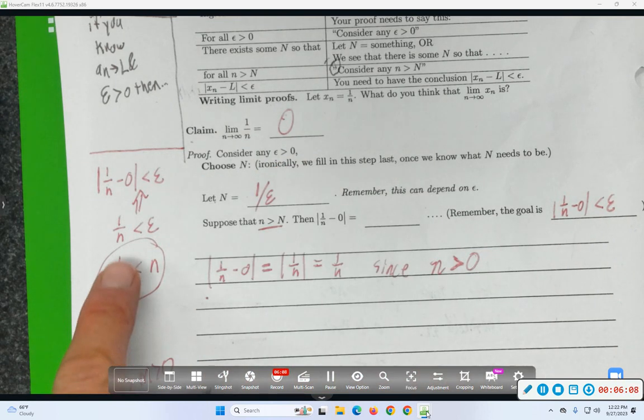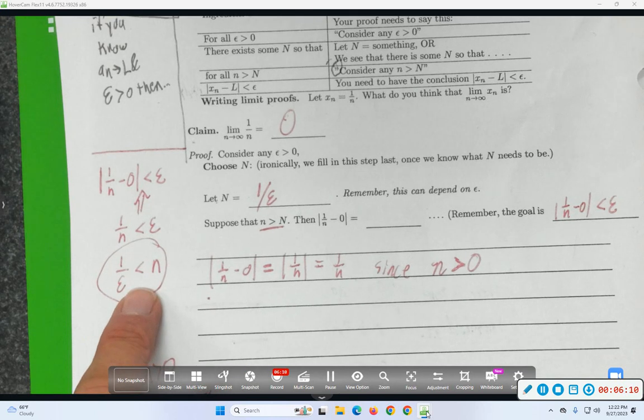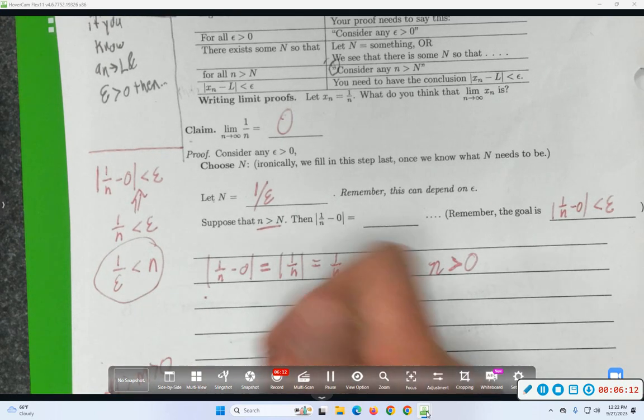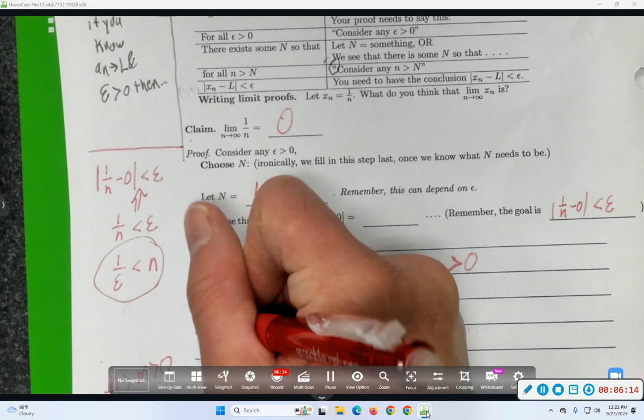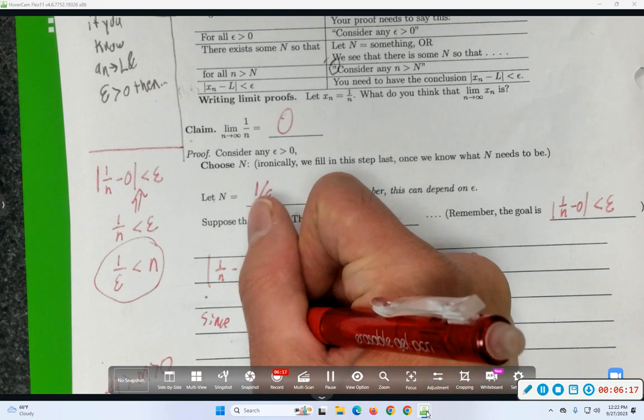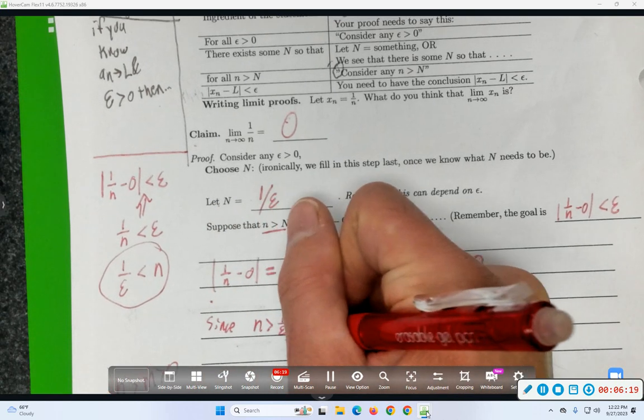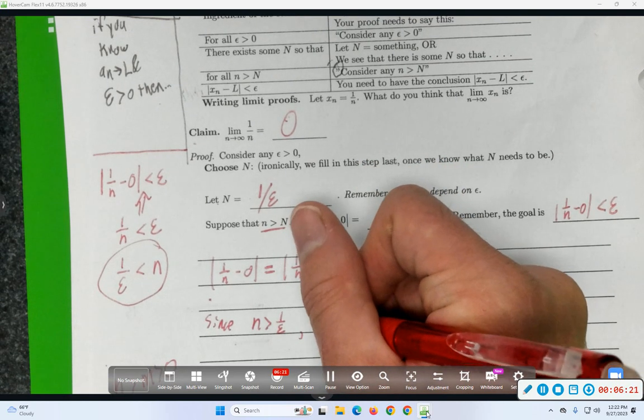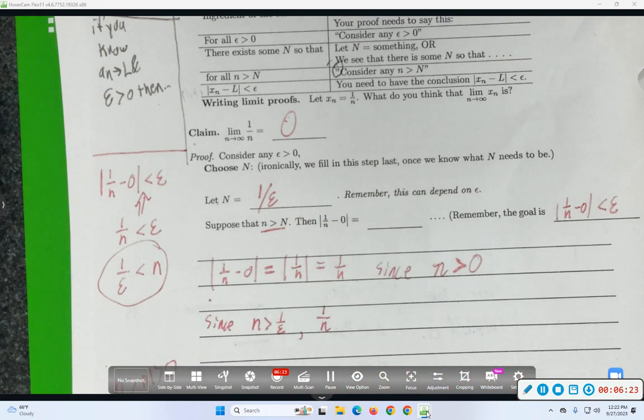So the next step was thinking about this. Since n is bigger than 1 over epsilon, what can you tell me about 1 over n? Yeah, but just say it louder. You said the right thing. I can kind of read lips. 1 over n is less than epsilon. Yeah, perfect.